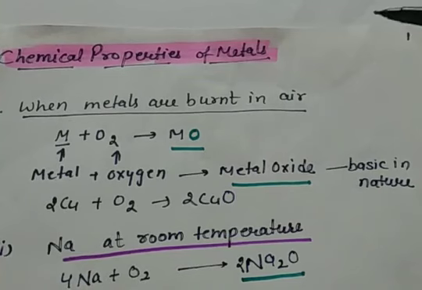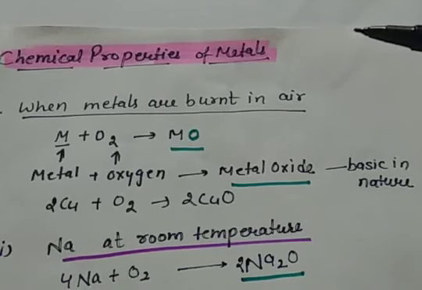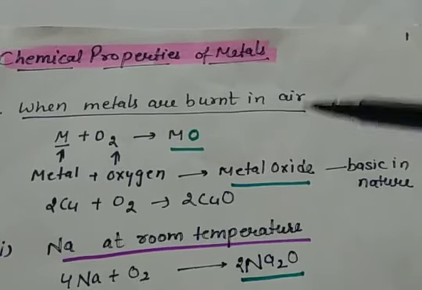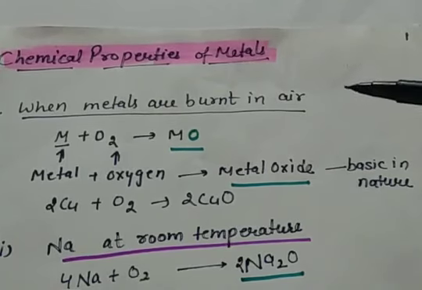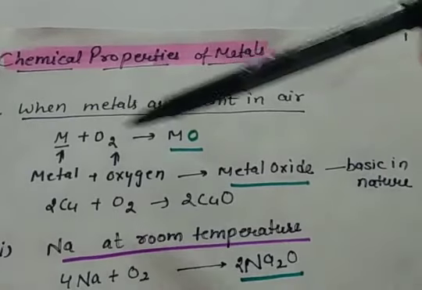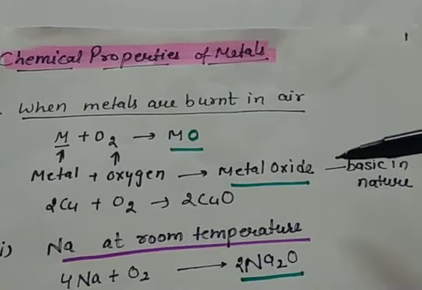Chemical properties of metals. The first point in chemical properties of metals is when metals are burnt in air, or you can say when they react with oxygen. When metals are burned in air or they react with oxygen present in air, they form metal oxides, because the metal combines with oxygen and then it becomes a metal oxide.